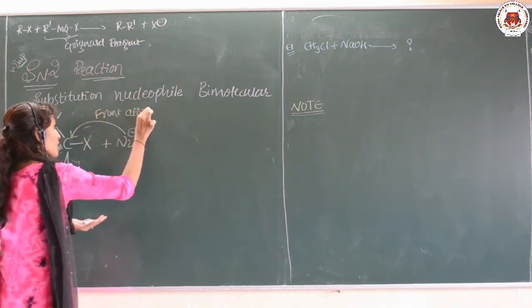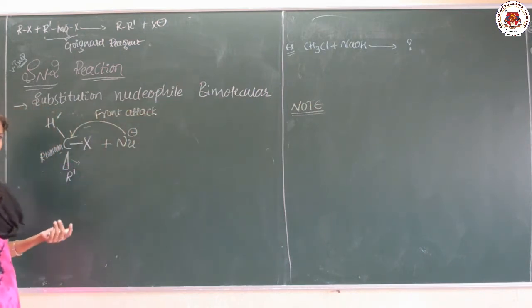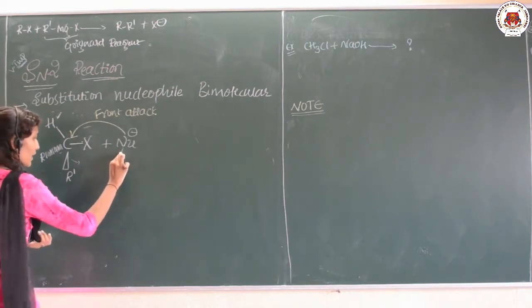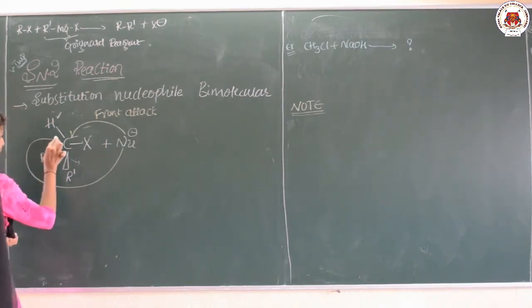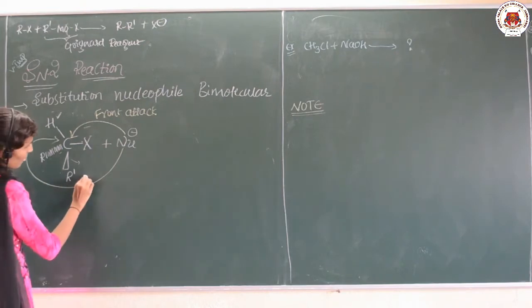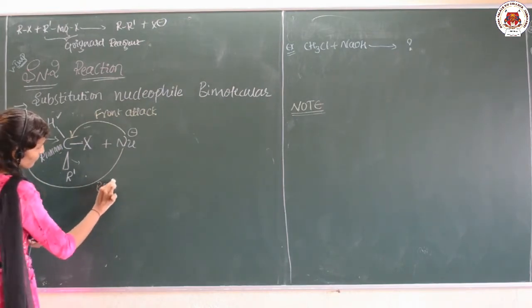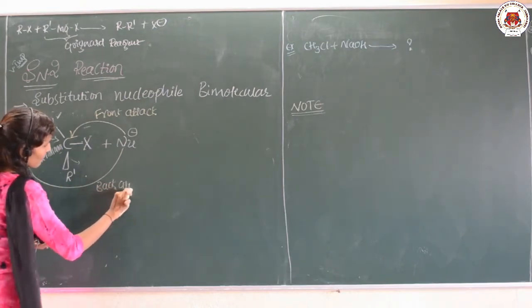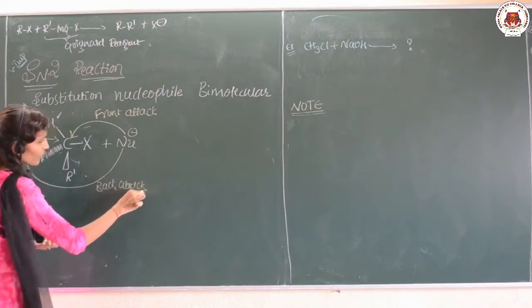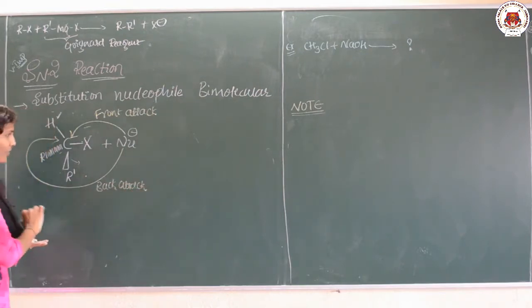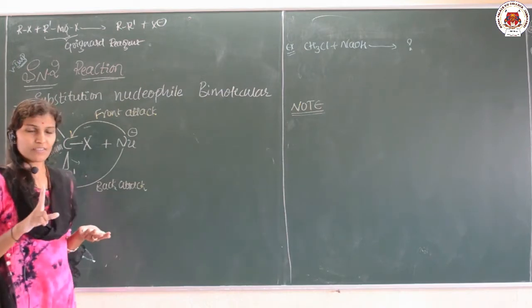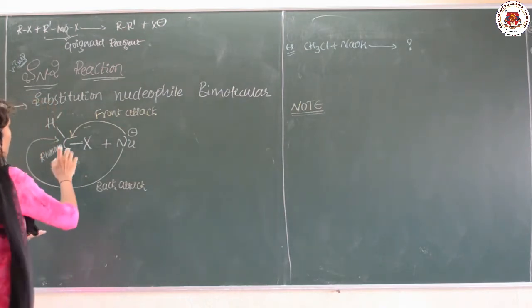Or the nucleophile can attack from the back side, and this is back attack. The nucleophile has two ways to attack this carbon.